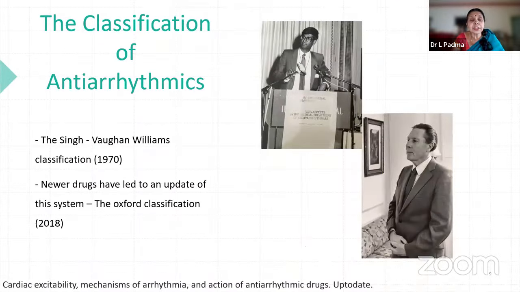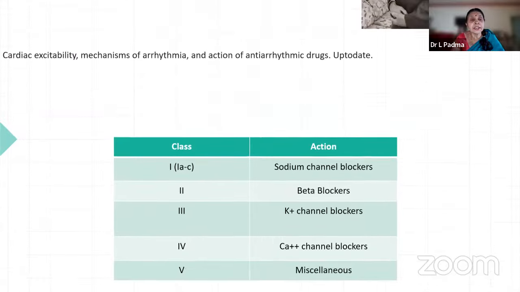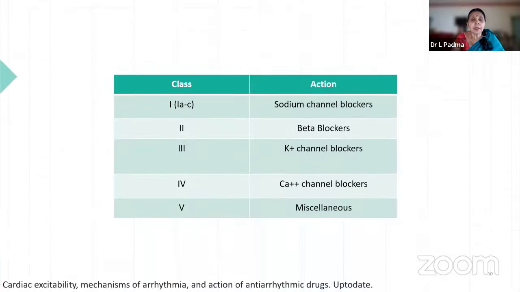This classification of antiarrhythmics was first done by the Singh-Vaughan Williams classification, which is followed today, and new drugs have led to an update of the system. The Oxford classification was updated in 2018. Class 1 agents are further divided into 1A, 1B, 1C, which are mainly sodium channel blockers. That means phase 0 is altered.